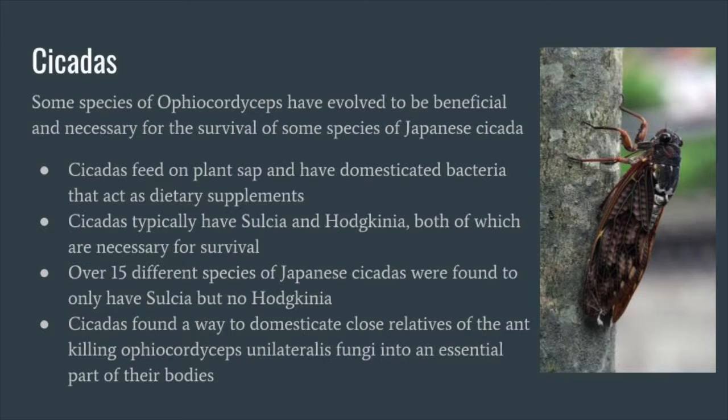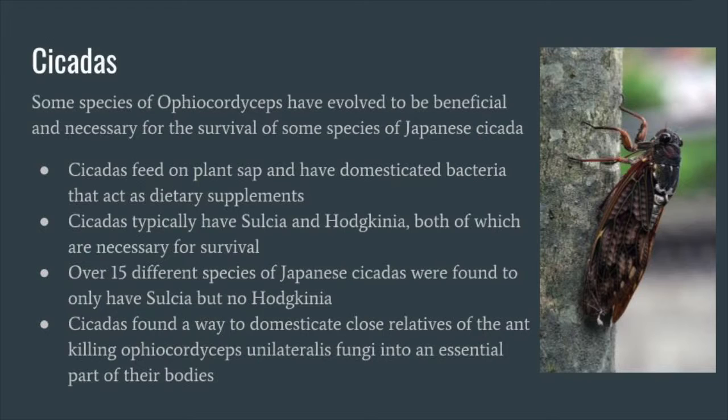While Ophiocordyceps has a reputation for killing insects, this is not the only thing it can do. It has evolved to be beneficial and necessary for the survival of some species of Japanese cicada. Cicadas feed on plant sap, which is high in sugar but low in other nutrients, so they have domesticated bacteria that act as dietary supplements.